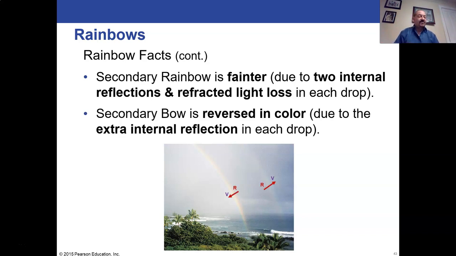The other thing about the second rainbow is the colors are in reverse direction. So instead of having red at the top and violet on the bottom of your rainbow, it's the opposite. It's violet on the top and red on the bottom. And the reason is that second reflection inside the raindrop points the light up. It literally crisscrosses where the light comes in, so everything is inverted in the process by this extra bouncing inside the drop, and now the new rainbow has the reverse direction of the colors.